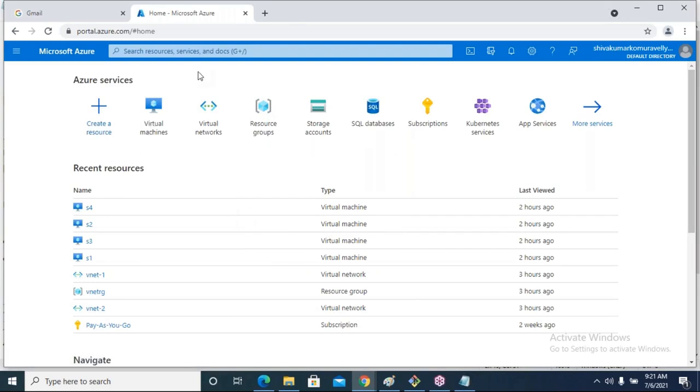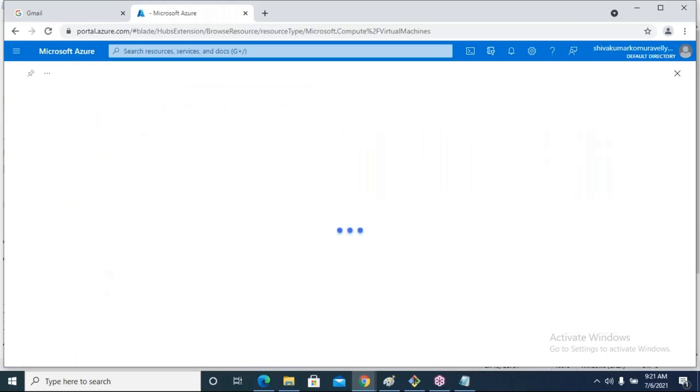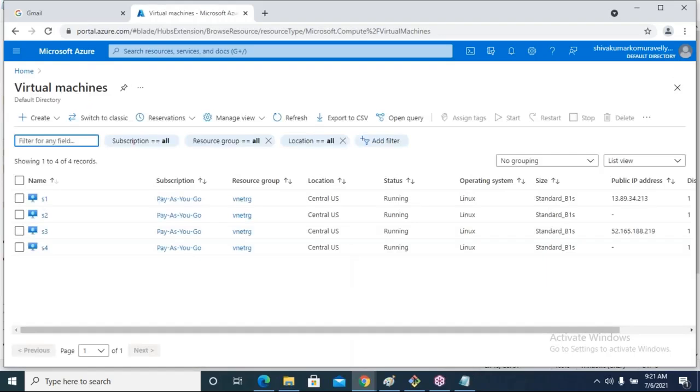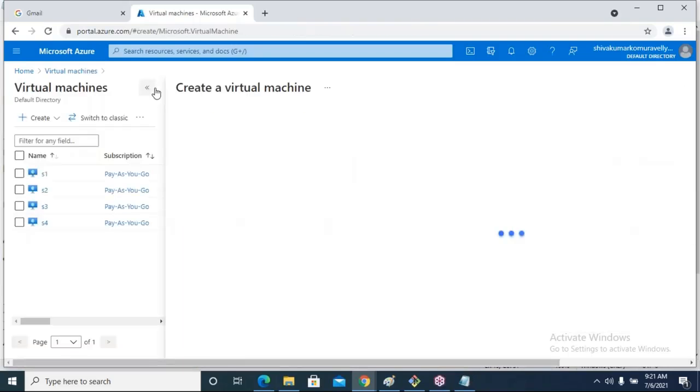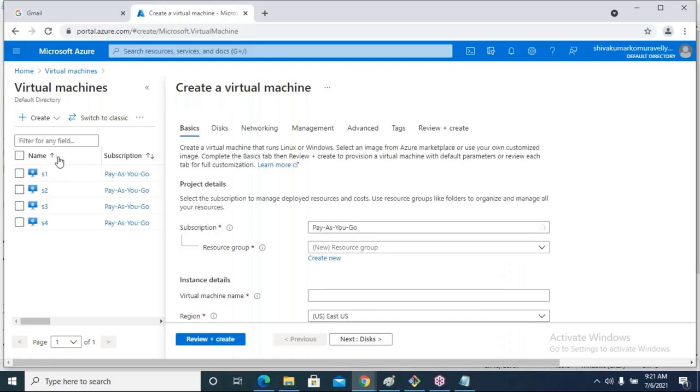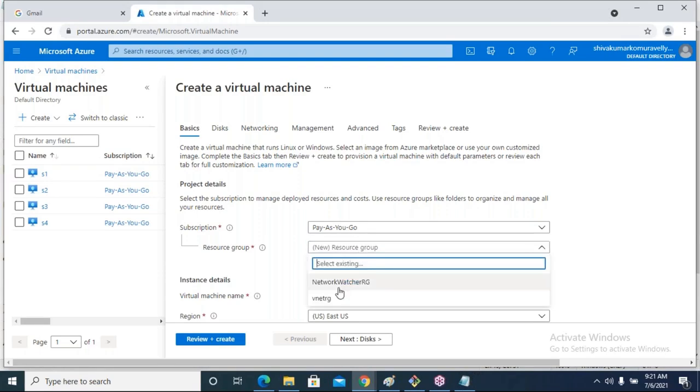Now, first I'm going to create a virtual machine. Look at the steps. These are very simple, but if you miss the flow, you are not able to understand. Don't miss the flow. I'm creating a virtual machine like in yesterday's session. These are other virtual machines I created for other batches.